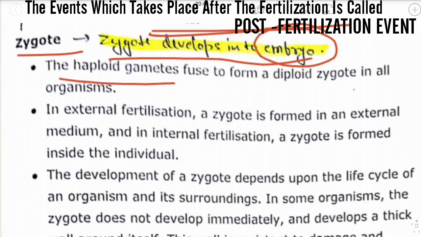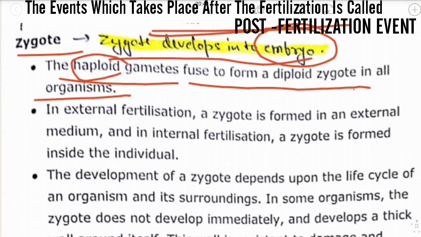The haploid gametes fuse to form a diploid zygote in all organisms. In all the organisms, what happens? The haploid gametes will fuse to form a diploid zygote. Haploid means containing a single set of chromosomes. It transforms to a diploid zygote.